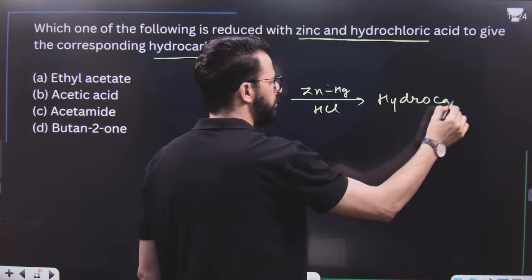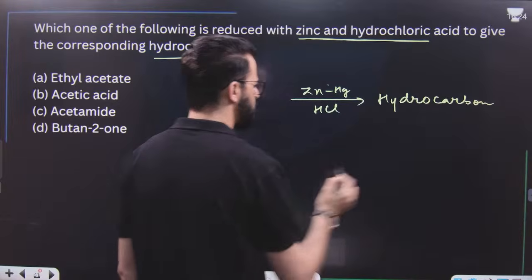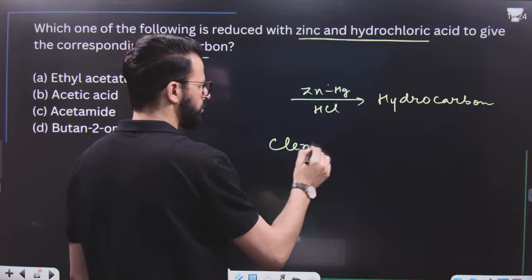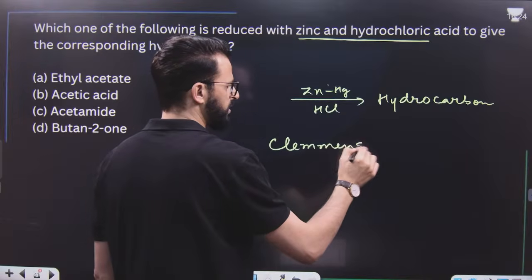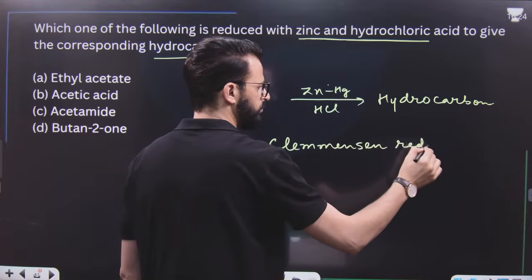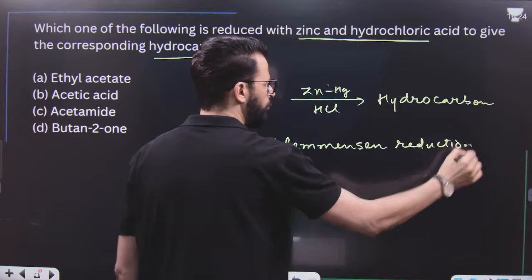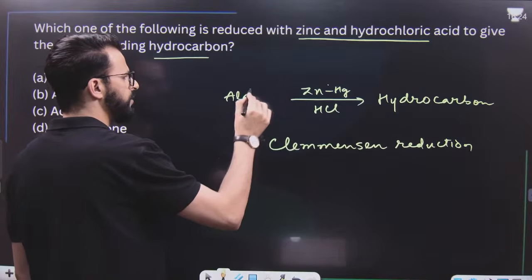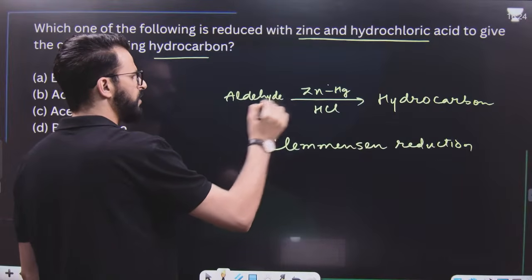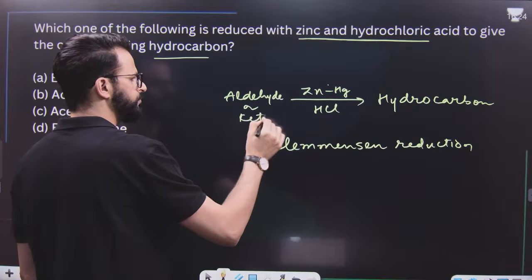Do you know which type of reaction this is? This is simply Clemmensen reduction. Clemmensen reduction. And we know this can be either aldehyde or ketone.